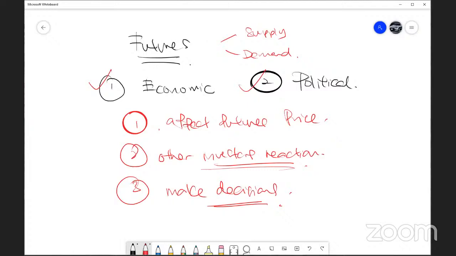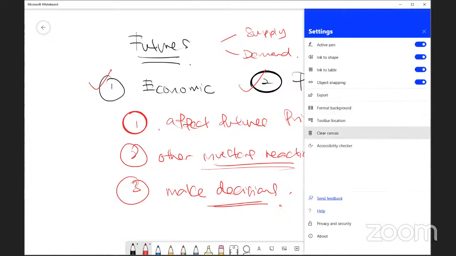Number one, rising inflation. Number two, falling unemployment. And number three, increasing retail sales. So how are all these things affecting the interest rate? You want to know how all these things are affecting the interest rates. So look at the first one, rising inflation.